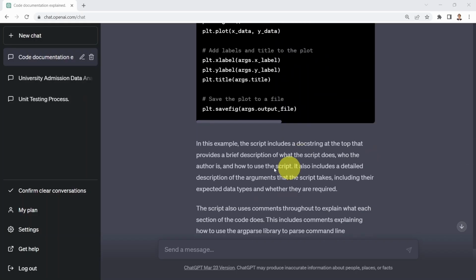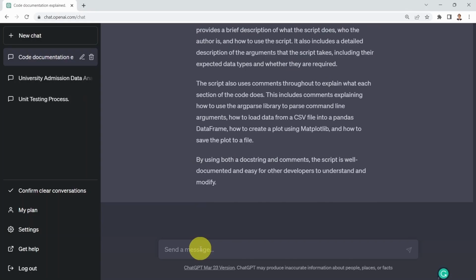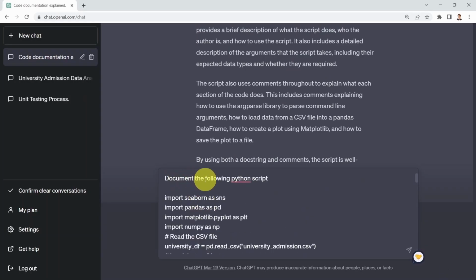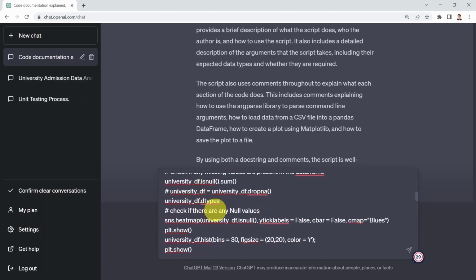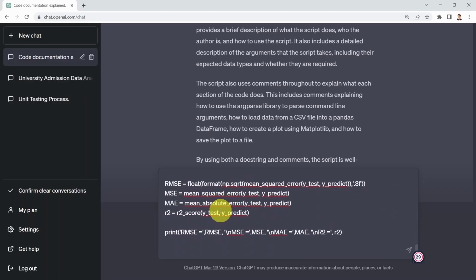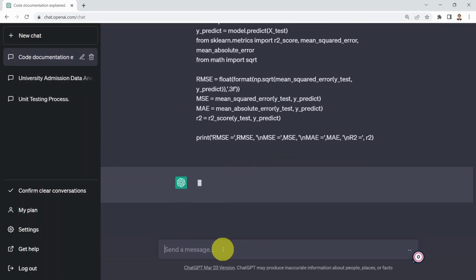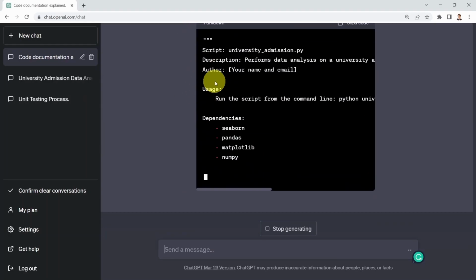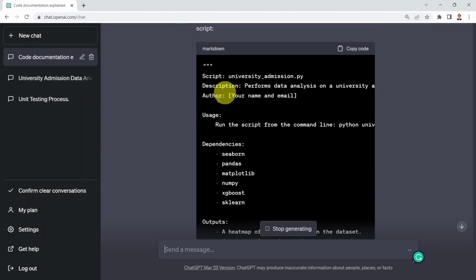Okay. What if I would like maybe to test ChatGPT's ability to document a code for us that is a little bit more complex compared to just our simple function? So what I'm going to do here is I'm going to say, well, document the following Python script. And basically what you see here, I included the exact same code that trains a machine learning regression model that I showed you earlier. Let's go ahead and test it out. It's going to tell you, well, sure, here's an example. Here, basically added the doc strings here. We didn't have that before.